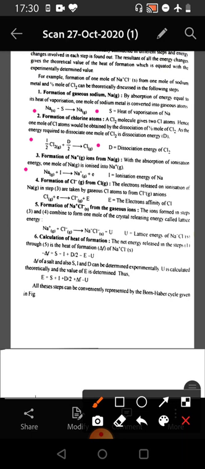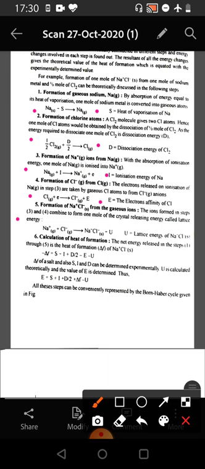Then in the third step, the sodium metal atoms formed in the gaseous state absorb ionization energy and are converted into sodium cation, losing 1 electron. In the next step, this electron is gained by the chlorine atom and forms chloride ion with the release of electron affinity energy.